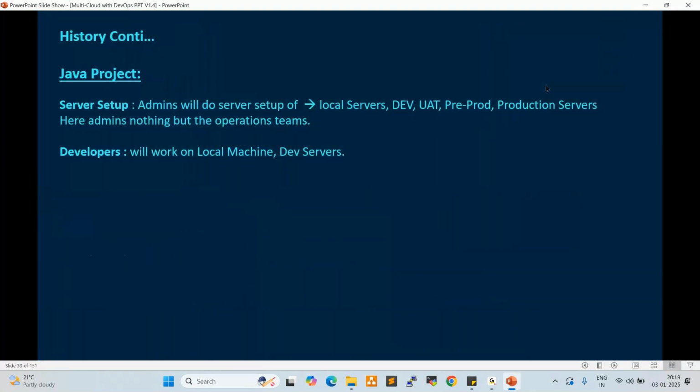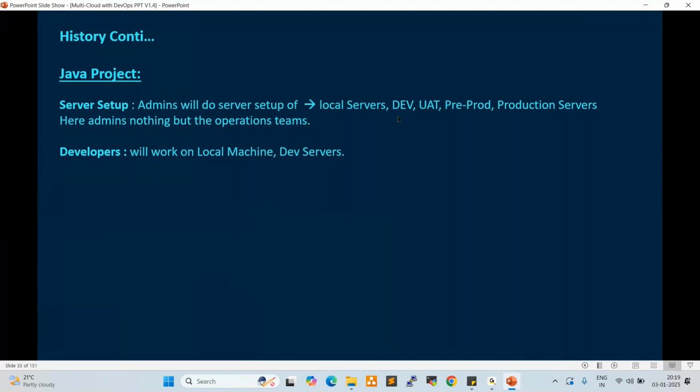Now let us go with a small Java project here. If you want to start any project, the very first thing we require is servers, right? Who will prepare the servers? Admins will prepare the servers, because developers do not have knowledge to prepare the servers. Different types of servers are available here: development servers, UAT servers, pre-prod servers, production servers. Developers always prepare the applications on development servers, right?